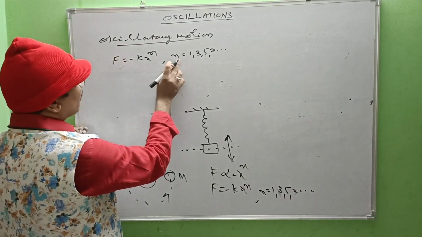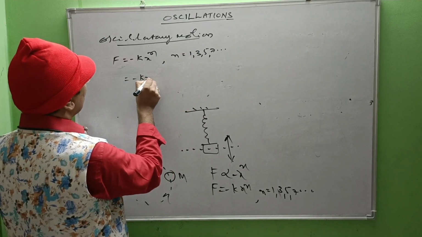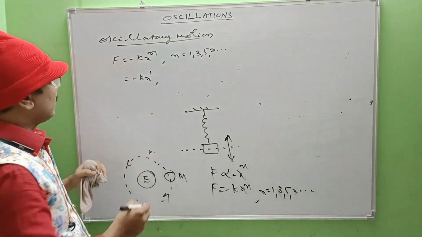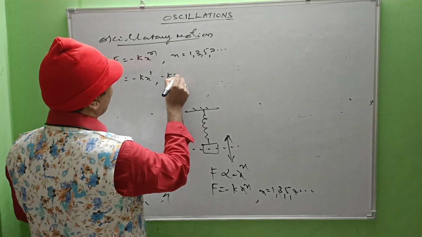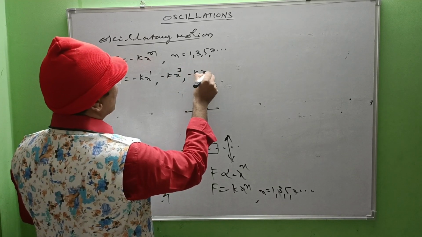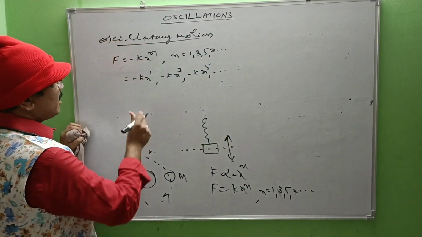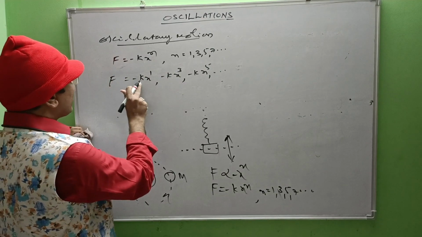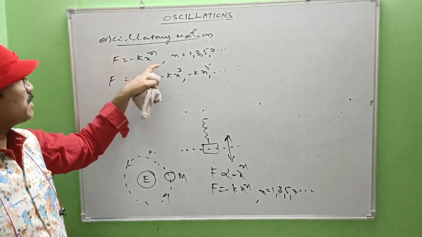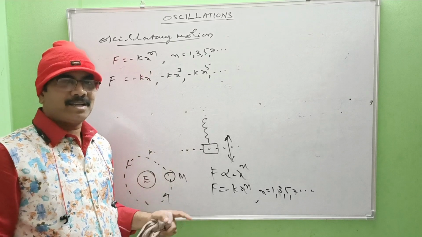Suppose I take the least value for n, that is 1, what happens? F equals minus k into x power 1. If n equals 3, then F equals minus k into x power 3. If n is 5, minus k into x power 5, and so on. F equals minus k into x is the simplest form of this expression, because n equals 1 is the least odd integer here.